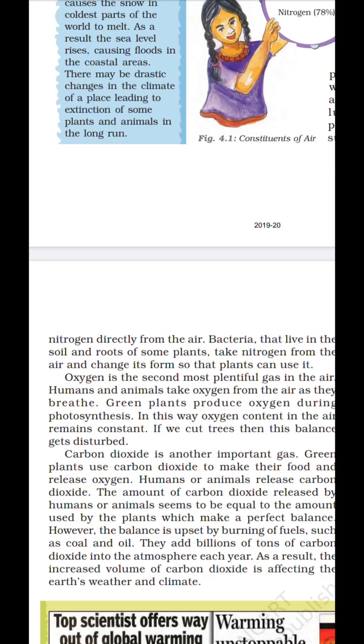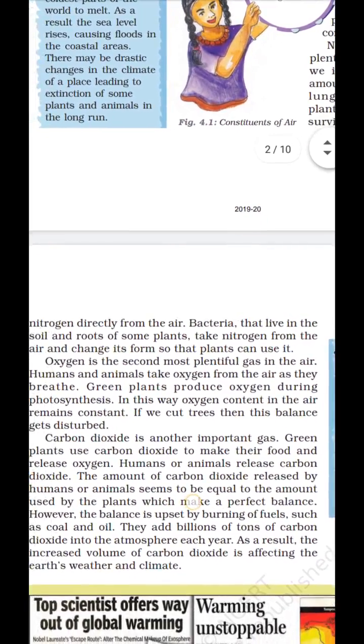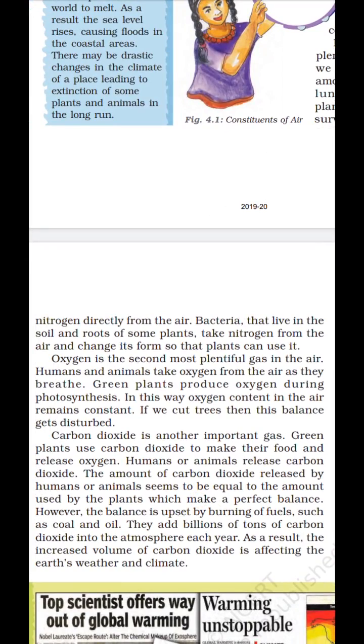Oxygen is the second most plentiful gas in the air, as it makes up 21% of the atmosphere. Humans and animals take oxygen from the air as they breathe. Green plants produce oxygen during photosynthesis. In this way, the oxygen content of the air remains constant. If we cut trees, then this balance gets disturbed.